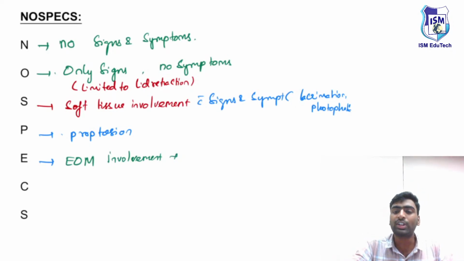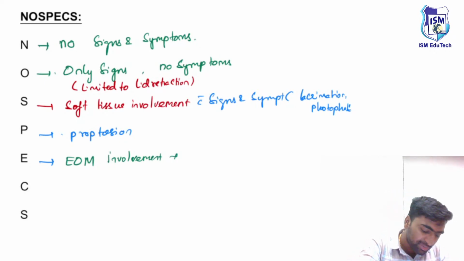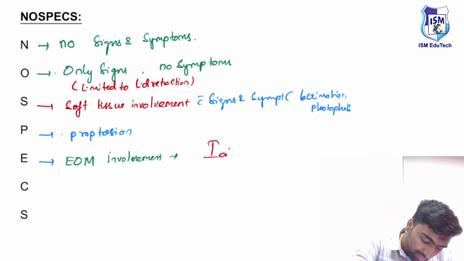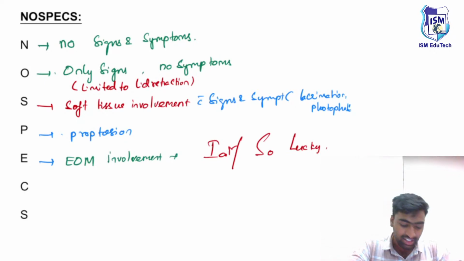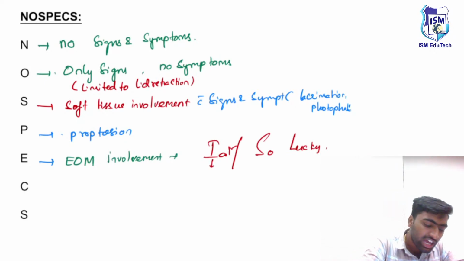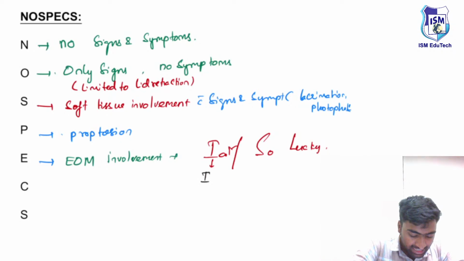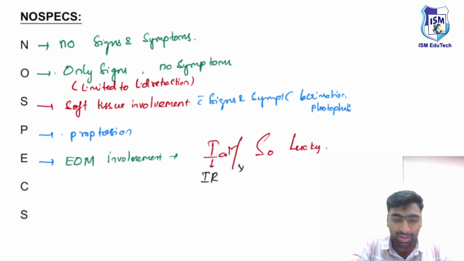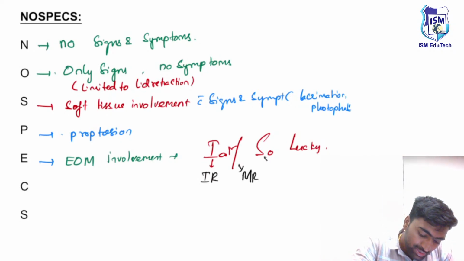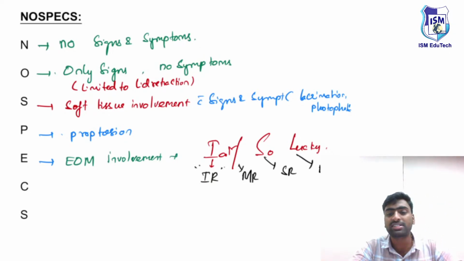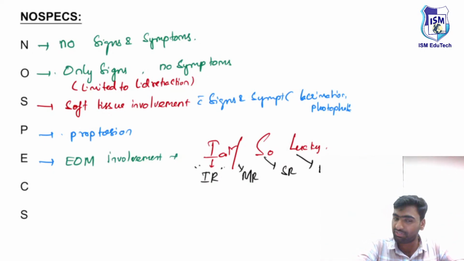To remember the order of involvement of the extraocular muscles, just remember this mnemonic: I am so lucky. The first muscle prone to involvement is the inferior rectus, then the medial rectus, then the superior rectus, then the lateral rectus. So the initial muscle to be involved is the inferior rectus. Just remember, it is the inferior rectus.